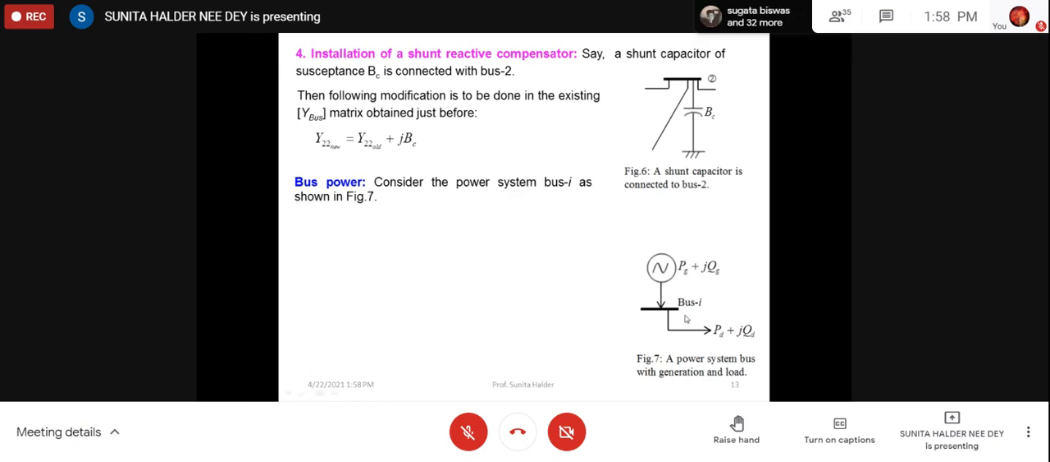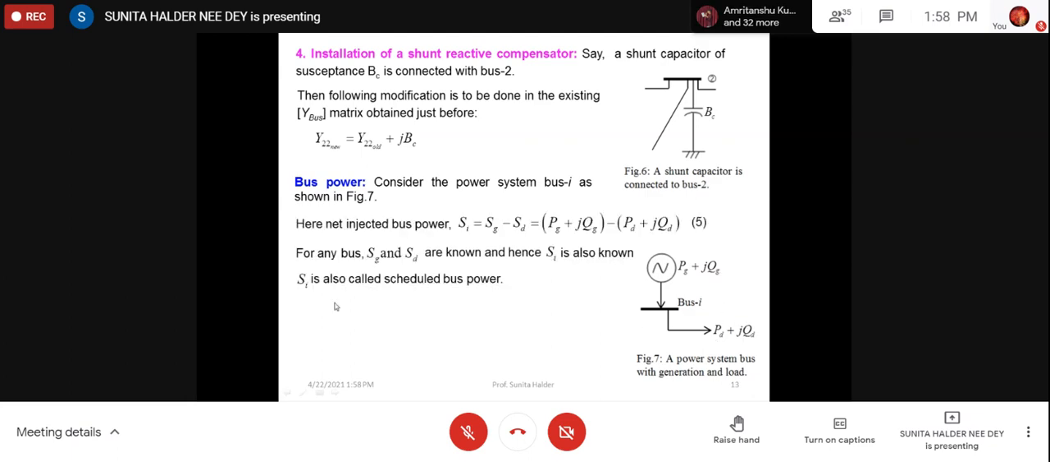So in this bus, as I have shown in bus I, if the generation is PG plus JQG and load is PD plus JQD, then if generation is more than load, what is the net power injection? PG minus PD is the active power, and QG minus QD is the reactive power. So net injected bus power is SG minus SD, or PG plus JQG minus PD plus JQD, right? So this is called injected bus power, and this is also called scheduled bus power.